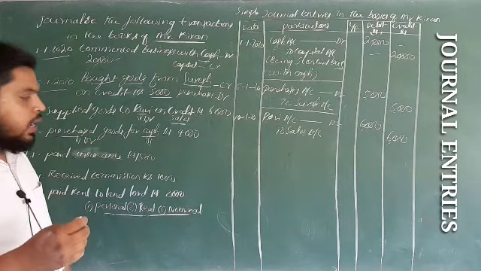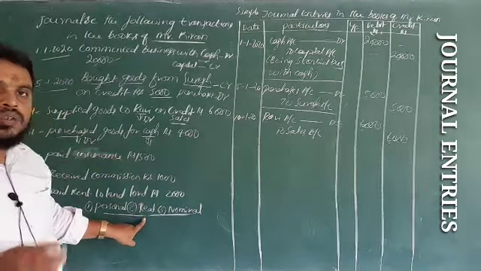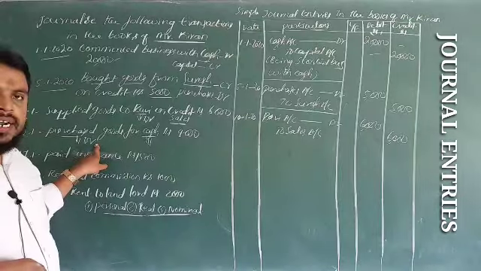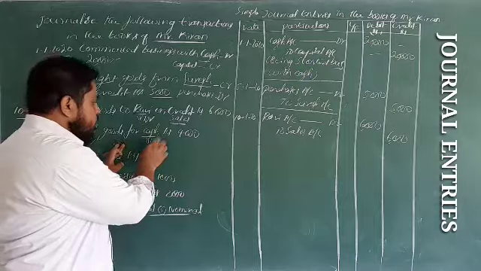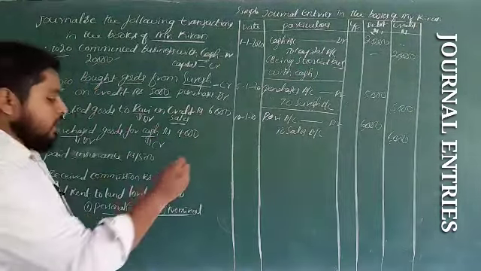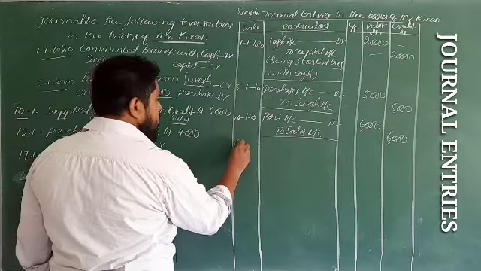Cash comes under real account. So both come under real account. Goods are coming to the business, so this is debited, and cash goes out. Cash is going, so this is the credit side. Now first the debit entry you have to pass on 12th.